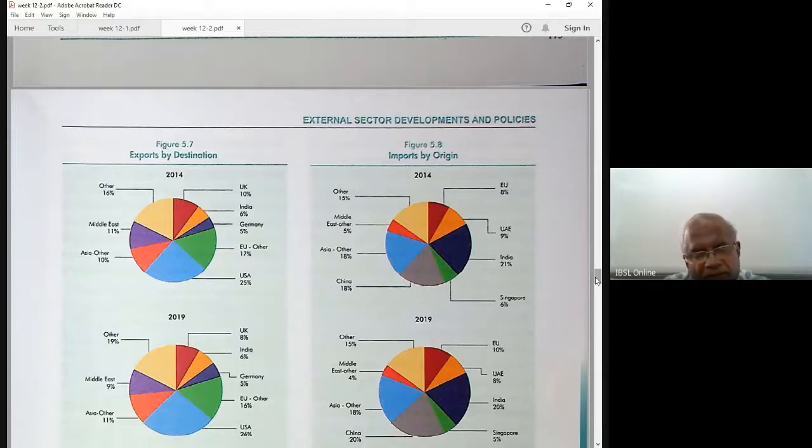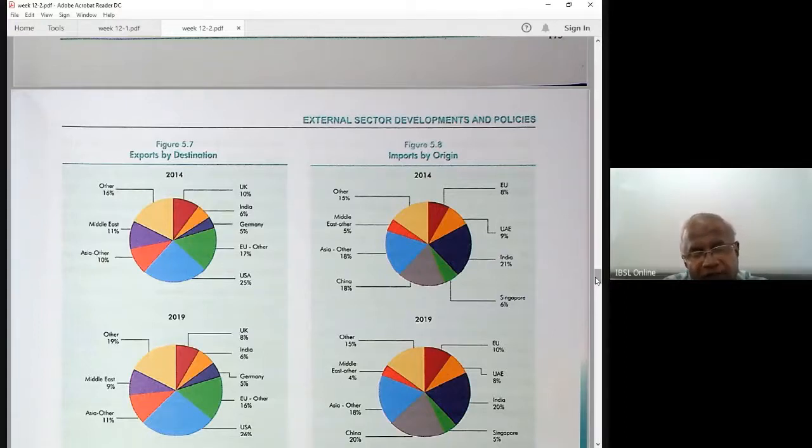For example, in 2014, the USA purchased 25% of our exports. In 2019, 26%, a marginal improvement. So one quarter of our exports goes to the US, right?